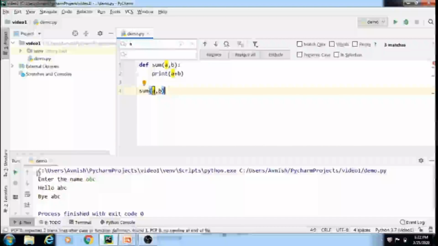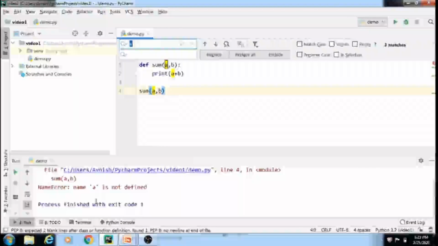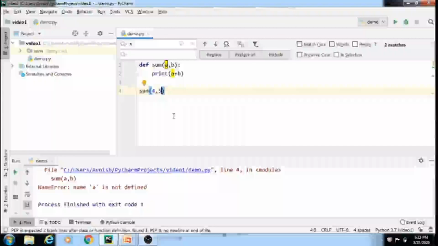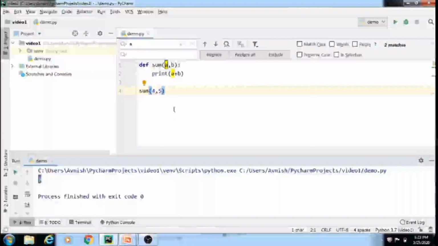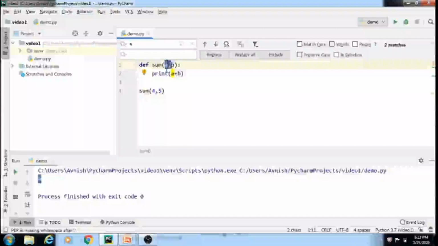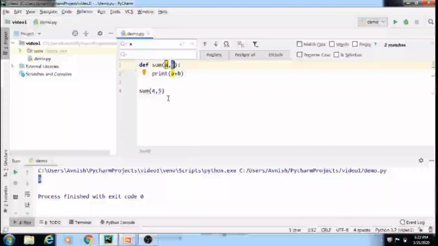Now let's see the execution of this code. Sorry, we have to pass some input here, 4 and 5. See, the output is 9. In this case, 4 will be given directly to the variable a as an input, and 5 will be assigned to b as an input. It is also called a parameter or argument.